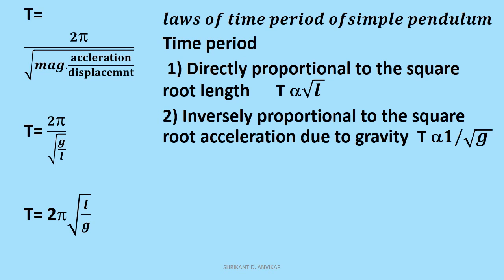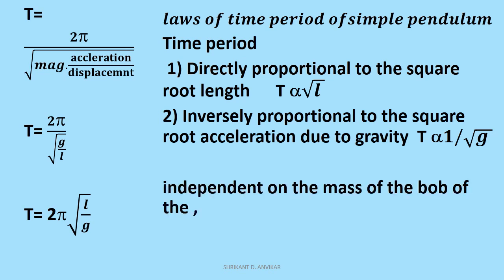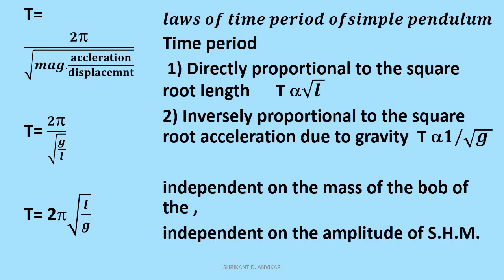The time period of a simple pendulum is independent of the mass of the bob, as well as independent of the amplitude of SHM. These are the different laws of time period of a simple pendulum.